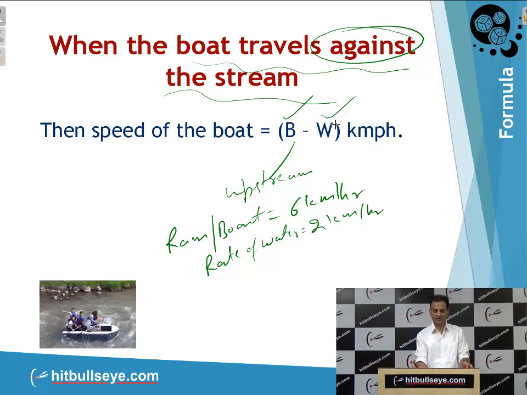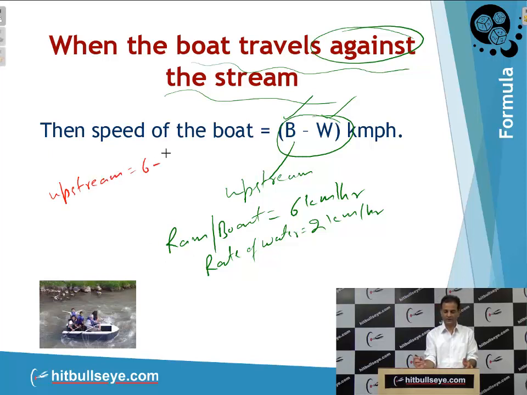It will be B minus W, so upstream speed will be 6 minus 2, that means 4 km/h. In the case of downstream, when a person is boating with the flow of water, the speed of water will be added, and when it is against water, it will be deducted.